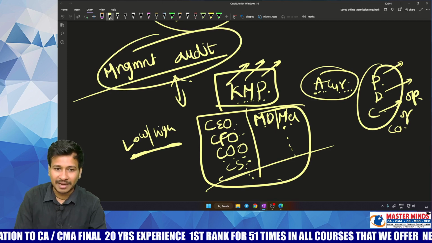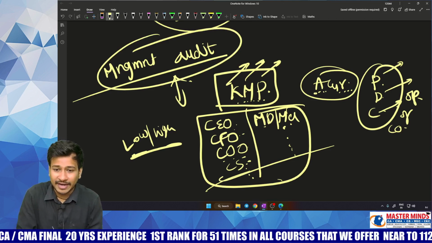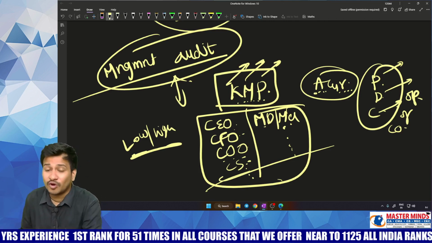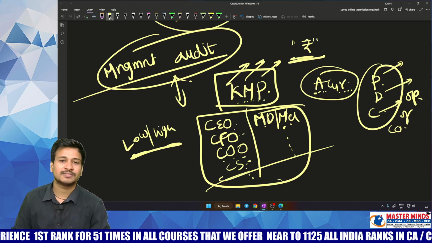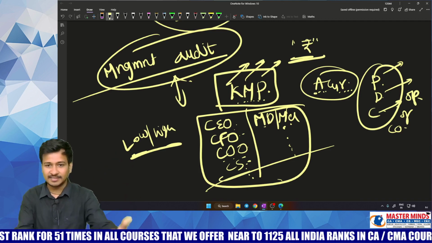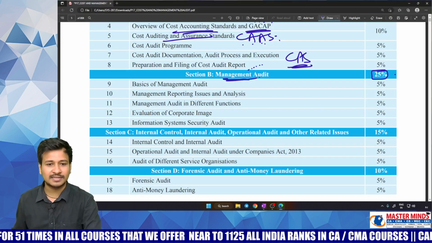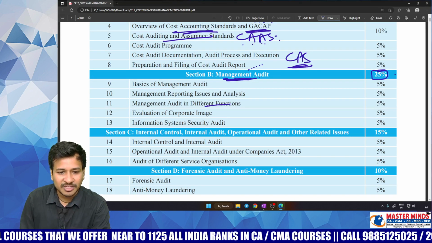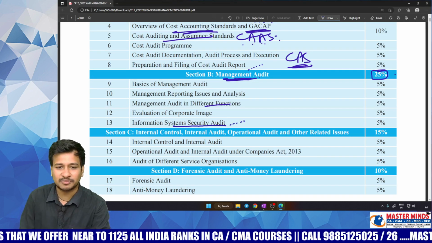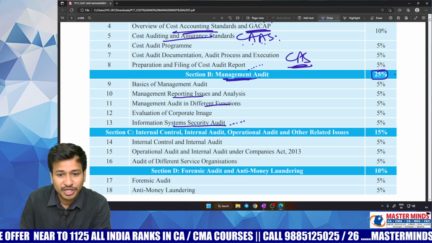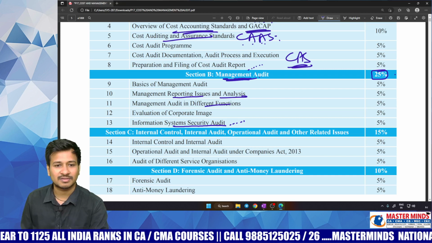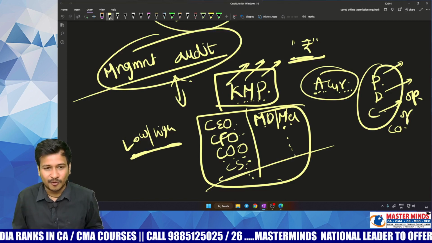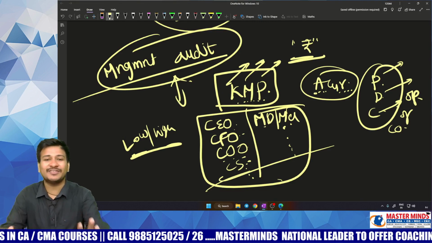That is what management audit is all about. It is like doing an audit on the management. It is in no way considered with the amount. Your financial audit is concerned with amount, your cost audit is concerned with amount, but management audit is different. Information systems and security audit is a different branch of management audit, which you will learn later, along with management reporting issues and analysis. So take care, in management audit, you will have to know how the management is actually working, whether they are efficient or not.